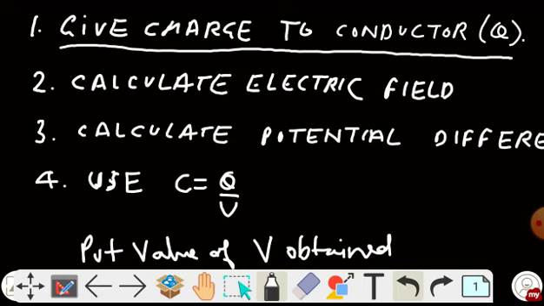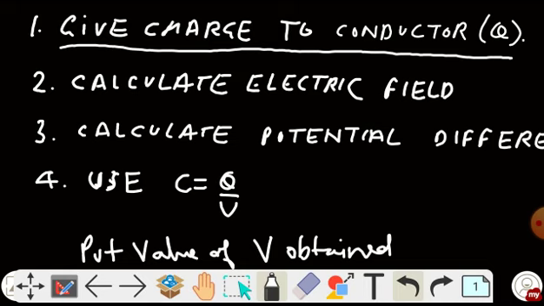Now again and again I am using the word conductor for the capacitor. We all know that all the capacitors are conductors basically, so both are synonyms. Don't get confused. Conductor or capacitor, both are the same thing here.